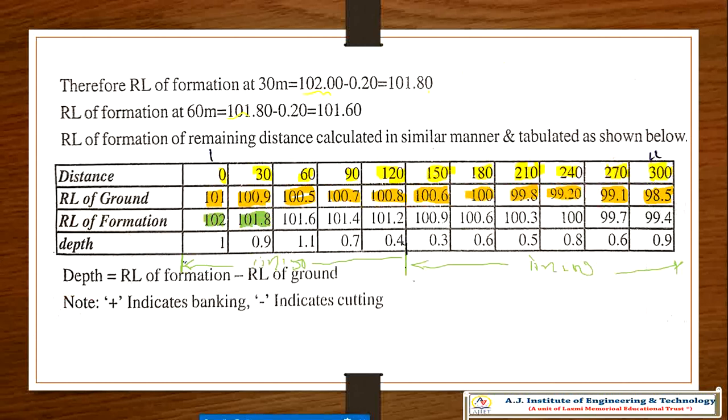That is my intention. This color is not good in this case. Red I will take. So now see, the actual profile of the ground is downward, right? This is downward from 101 to 98.5.